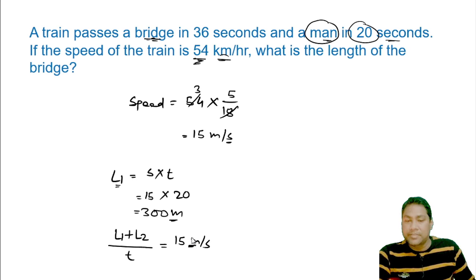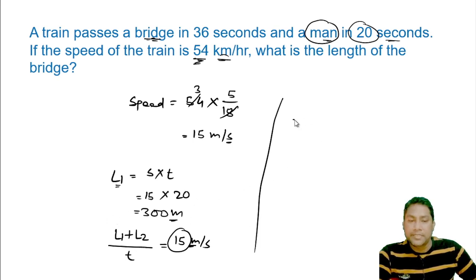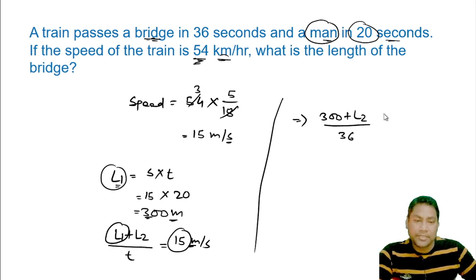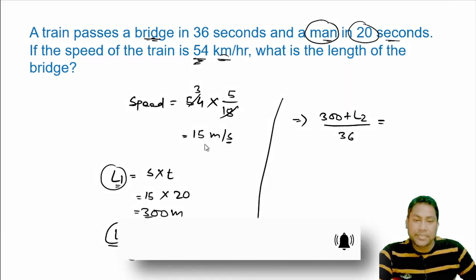This will not change because the speed is constant. Now we will take the length of the train we have calculated, that is 300 meter. We'll put 300 meter in place of L1, that is 300 plus L2, and the time taken to cross the bridge is 36 seconds. The time will be 36 and we know the speed, that is 15.